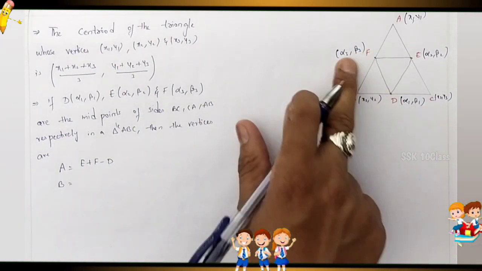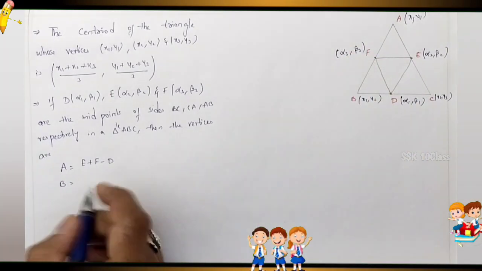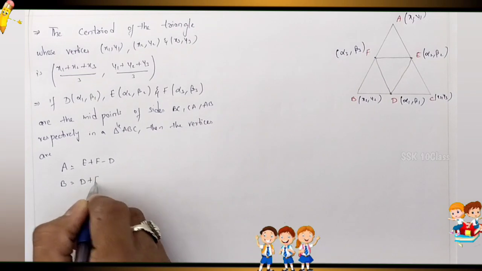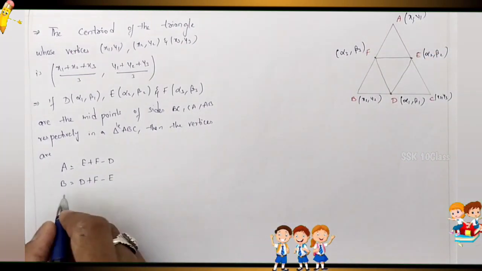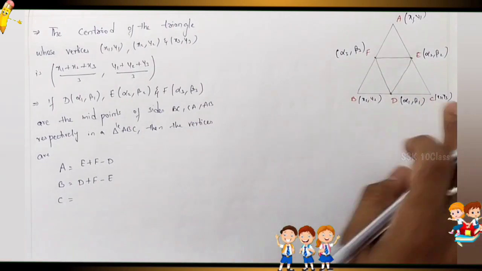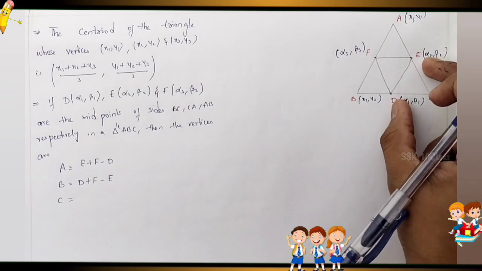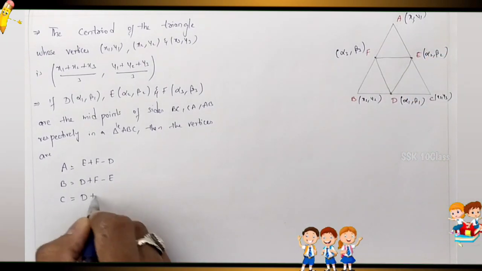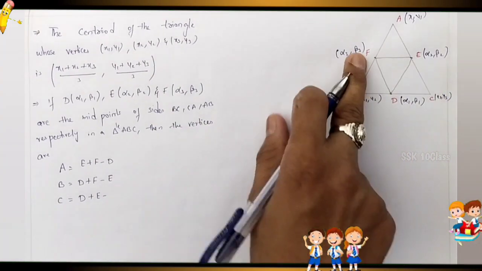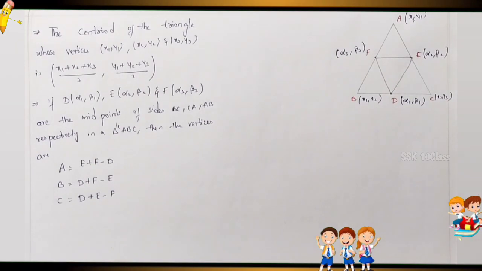Same as B. For B, the opposite side is D, so D plus F minus the opposite value E. Next, the vertex C, how to find? Again the opposite value is F, so D plus E minus F. Finish. Now you can find.